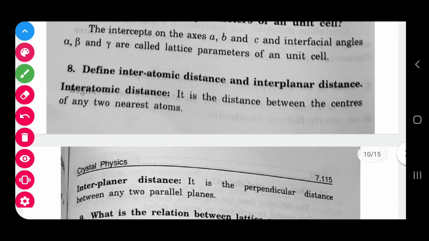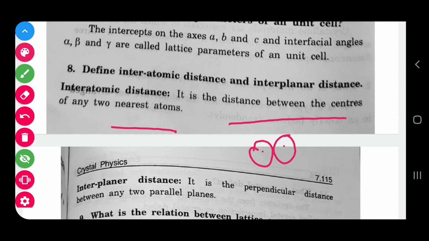Define interatomic distance and interplanar distance. Interatomic distance means the distance between the centers of any two nearest atoms. For example, this and this: the center to center distance between two nearest neighbors.